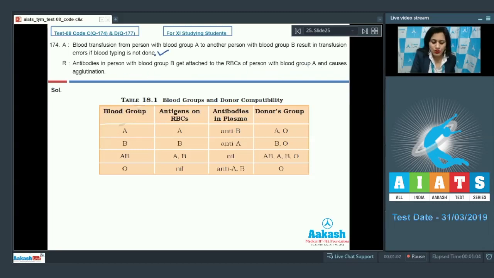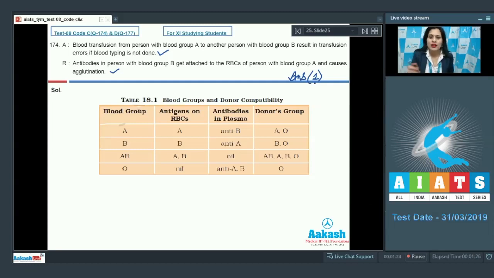And as assertion and reason are true statements and reason correctly explains the above given assertion, so we can answer this as 1. Because antibodies present in recipient's blood agglutinate with the antigen on donor's RBC surface when blood transfusion is mismatched.